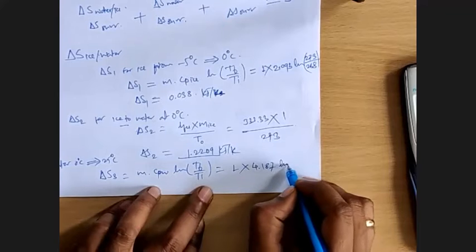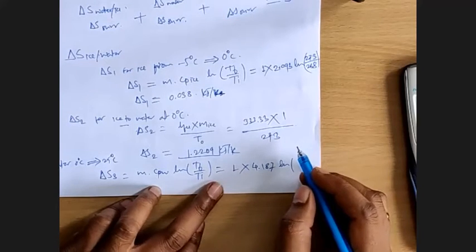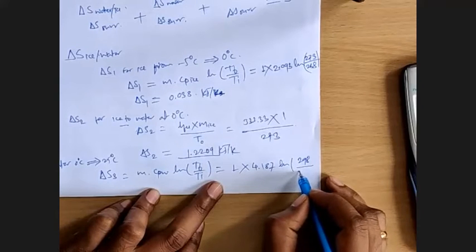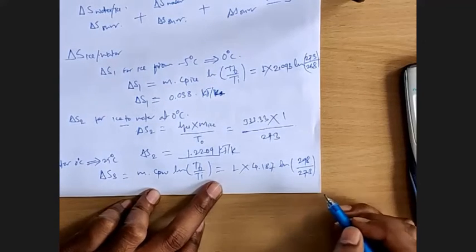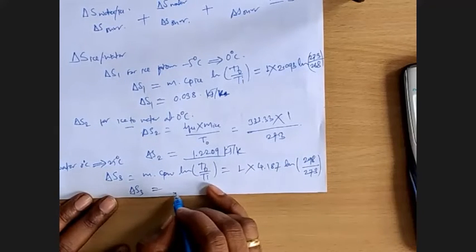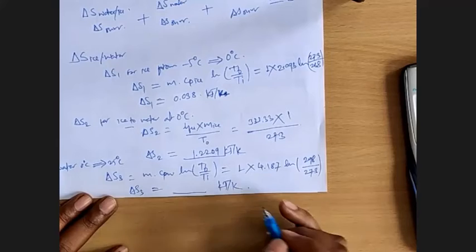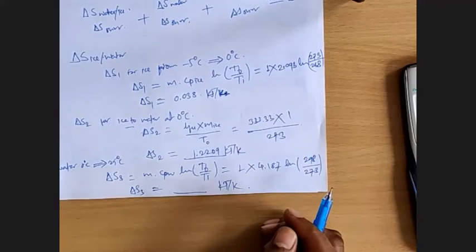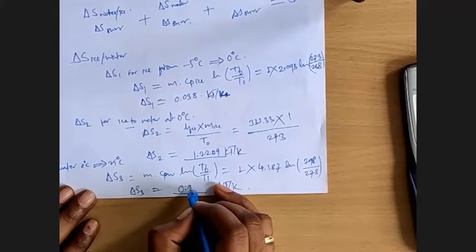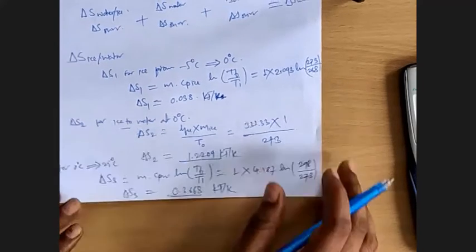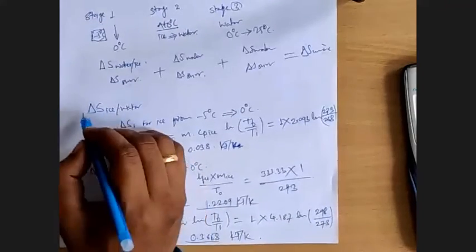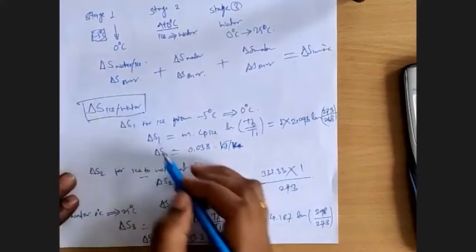Ln of final temperature 25 degrees Celsius, that is 298 Kelvin, and initial 273 Kelvin, that is 0 degrees Celsius. Delta S3 is 0.3668 kilojoules per Kelvin. Now this we have calculated for ice and water.